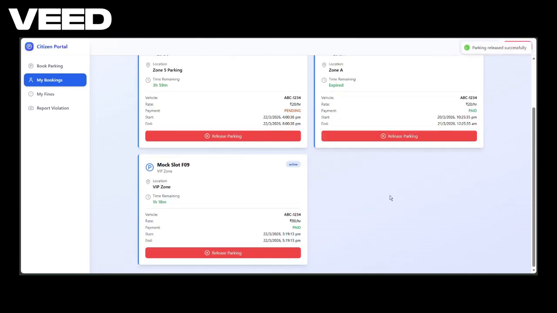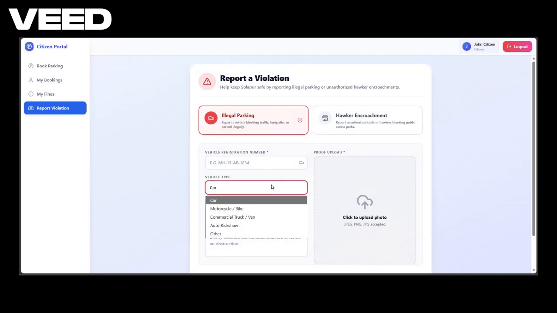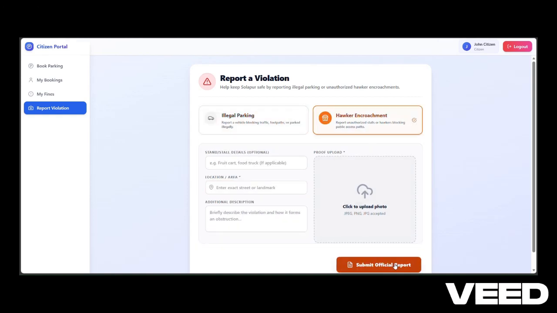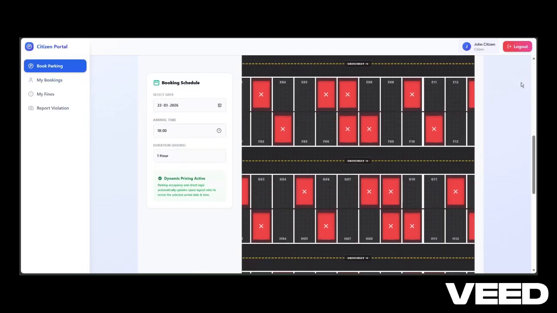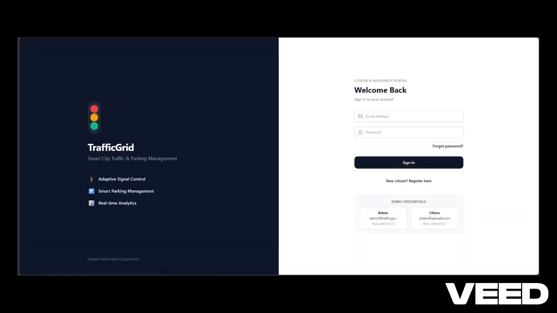There's also a section for pay fines. All the fines that you have would be listed at the My Fines page. Next is the report violation page, where you can easily report a hawker parking or any illegal parking by simply uploading the type of vehicle, their number, and an image of it. Now, this will make sure that we have a report generated at the admin dashboard. Once this report is generated, any sort of illegal parking can be managed.